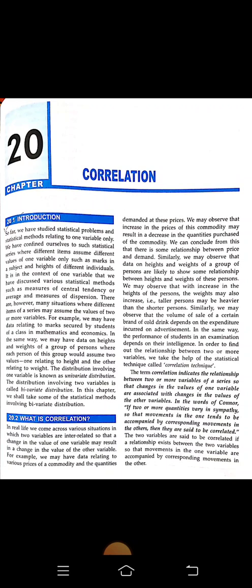In other words, if two or more quantities vary in sympathy so that movements in the one tend to be accompanied by the corresponding movements in the other, then they are said to be correlated. The two variables are said to be correlated if a relationship exists between the two variables so that movements in the one variable are accompanied by the corresponding movement of the other variable.